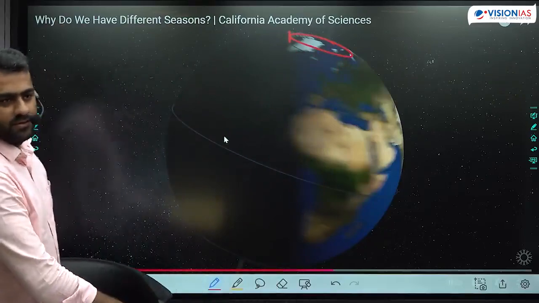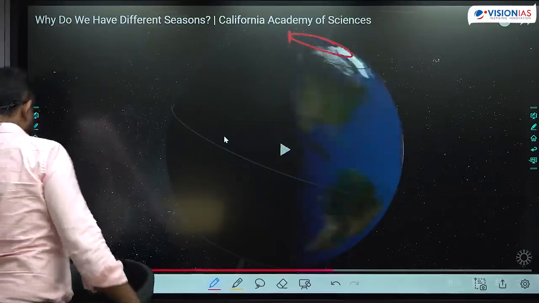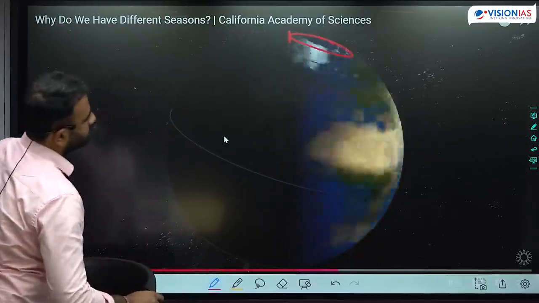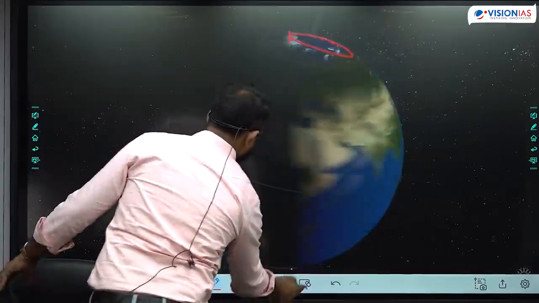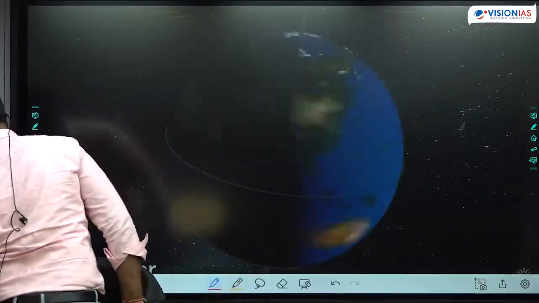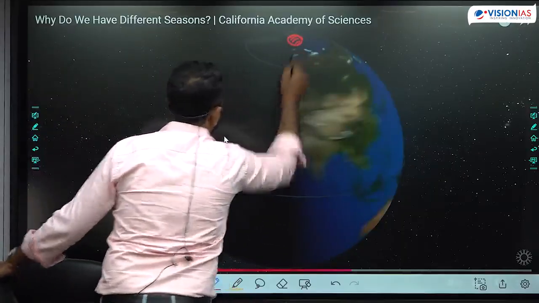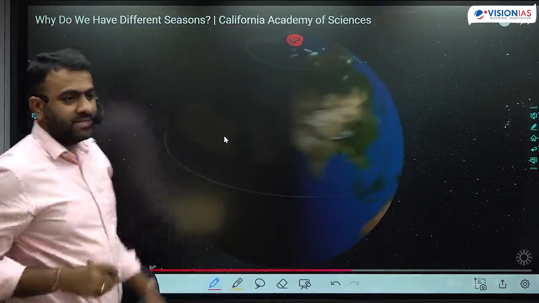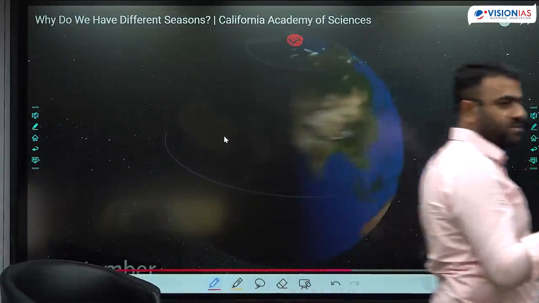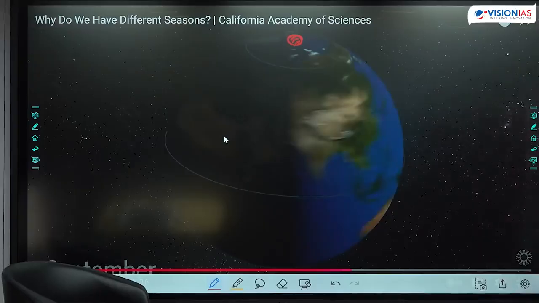Okay, so after some time, can you see? Only this much region is exposed all the time. The area of polar day is decreasing. From the peak summer, as you come towards the equinox, it starts to decrease. Same is the case with polar night.